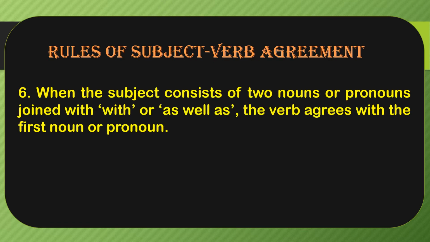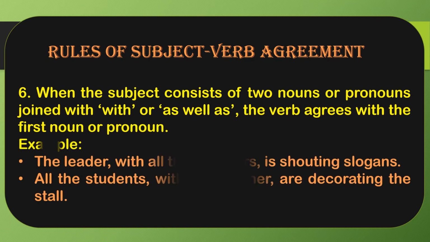Okay, next rule is number 6. When the subject consists of two nouns or pronouns joined with "with" or "as well as," the verb agrees with the first noun or pronoun. Okay, what happened? In a sentence, when the subject consists of two nouns or pronouns joined with "with" or "as well as," in those cases, we look at the first noun or pronoun, and according to it, we use the verb.